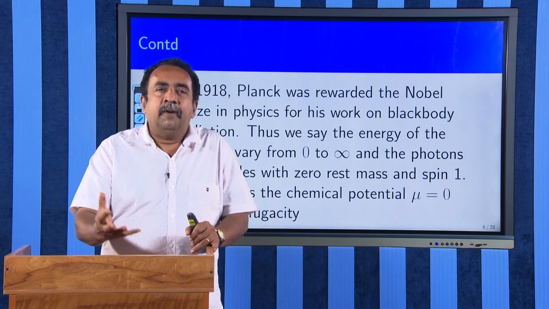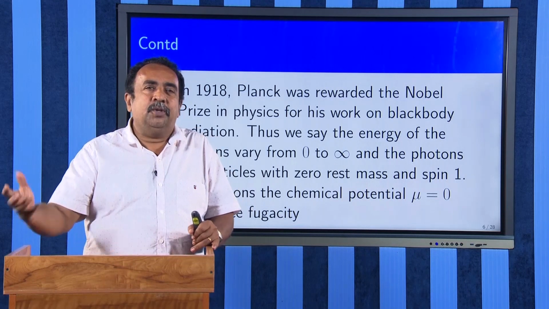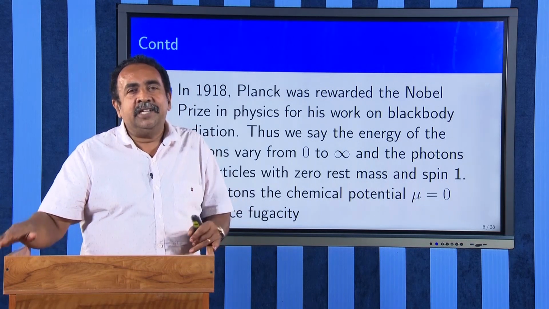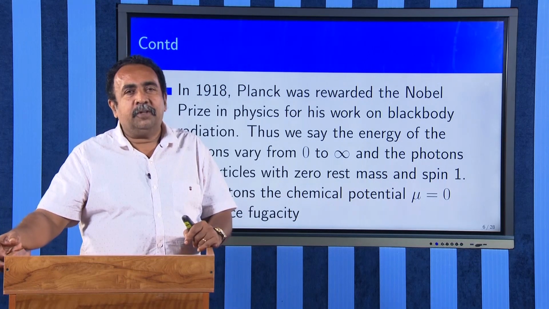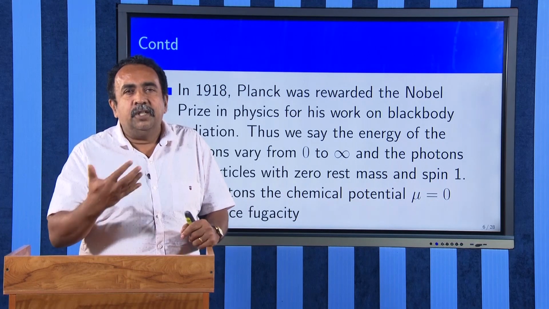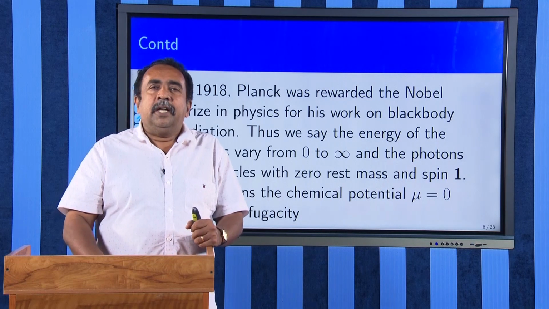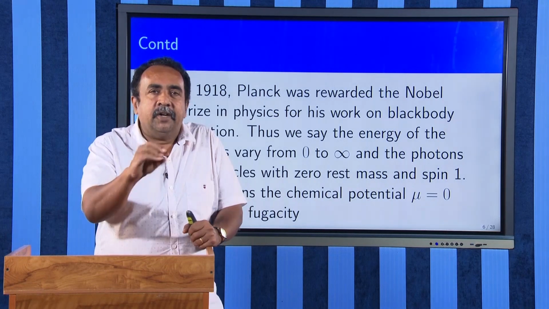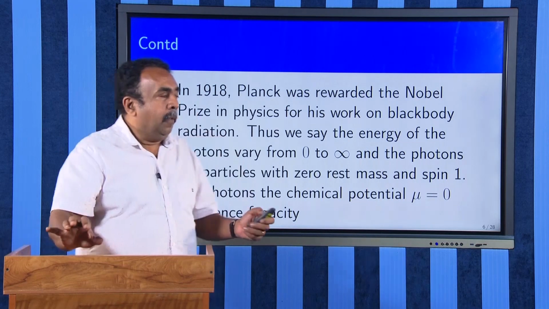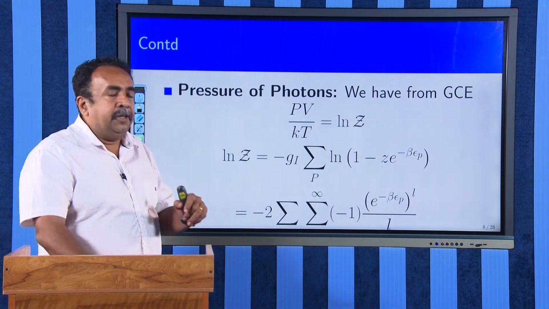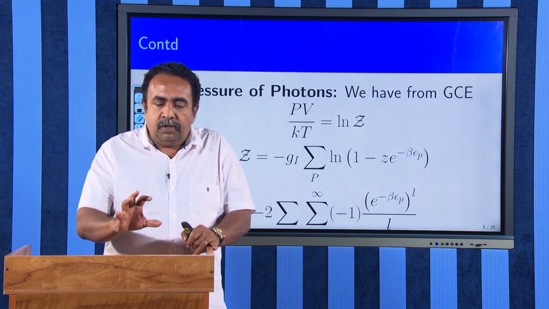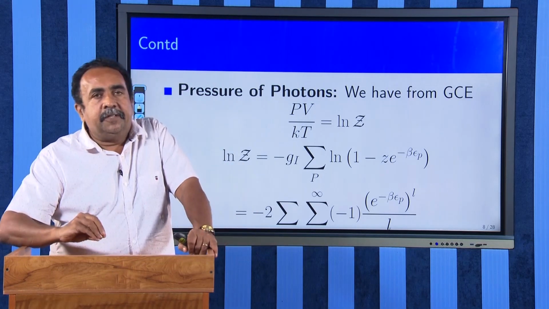They appear from vacuum and they disappear into vacuum. This is what Kerson Huang says. Photons appear from vacuum and disappear into vacuum. There is no work known to us that has to be given for creating or destroying a photon. Using these ideas, we will be using the expression PV by kT. We are going to find out the thermodynamics of these photons.